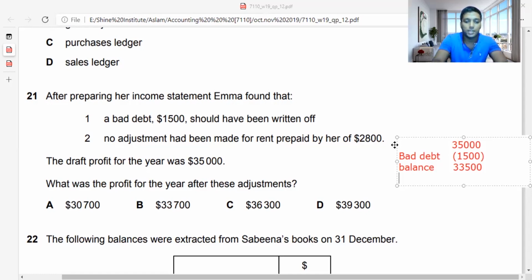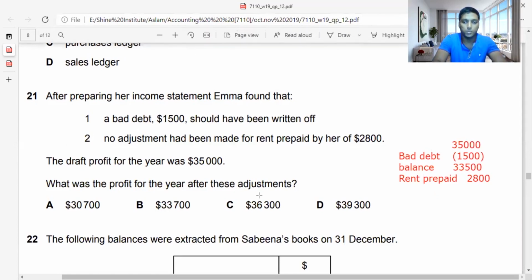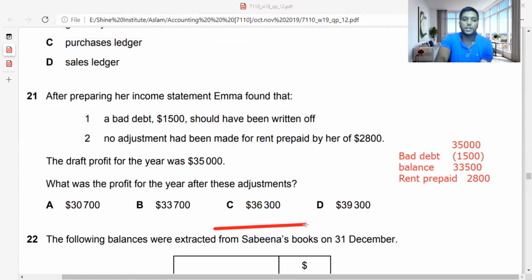It's not an expense, guys. So I'll write rent prepaid. I will add it back again, 2,800. So I'll get 33,500 plus 2,800. What is my balance? I think it should be 36,300. Answer is C. So C is the answer. I will record here C. We're done with that. Then we are moving on to this 22nd adjustment.